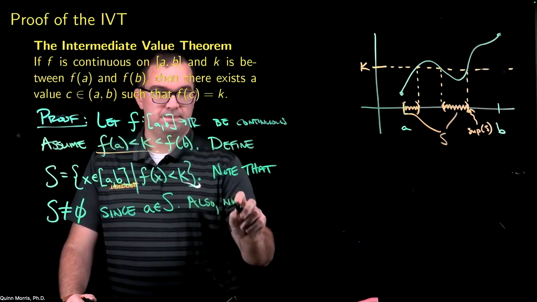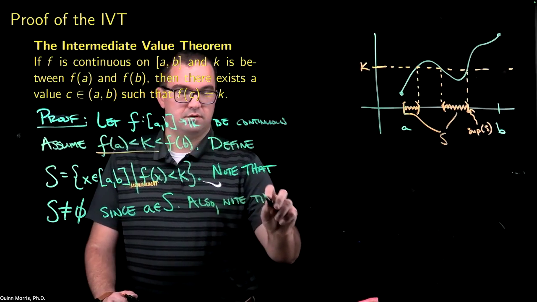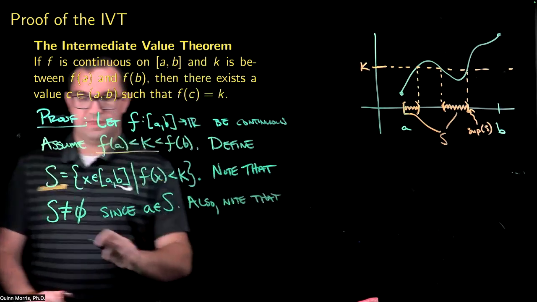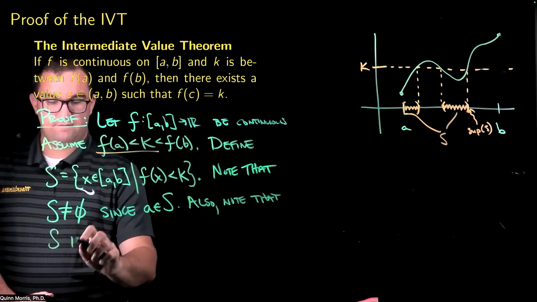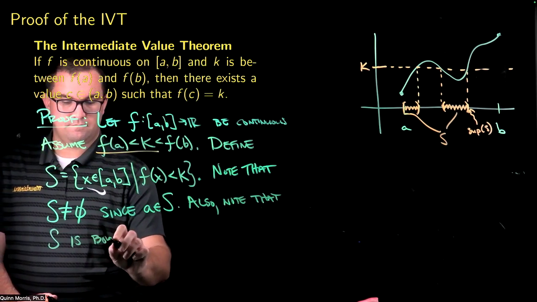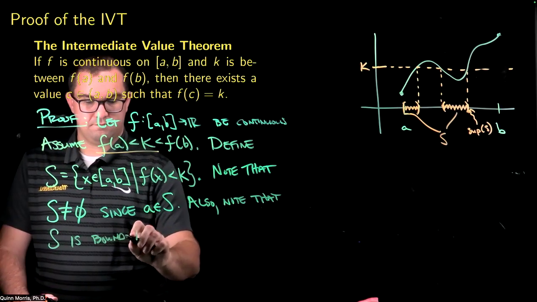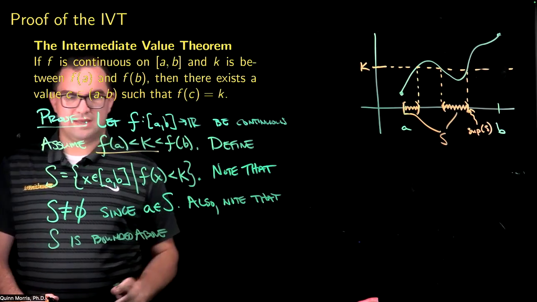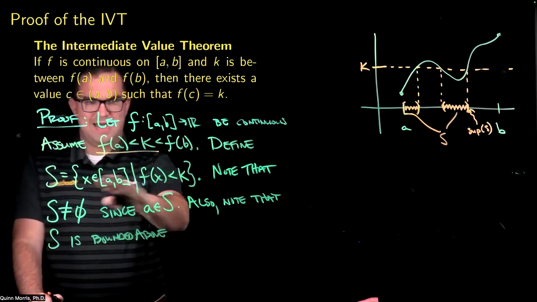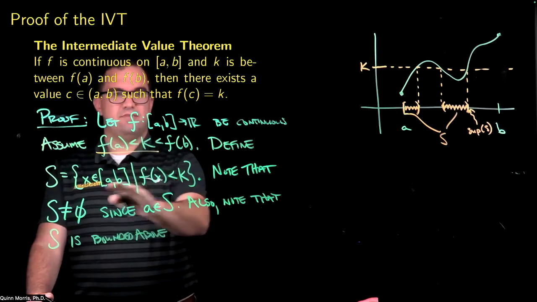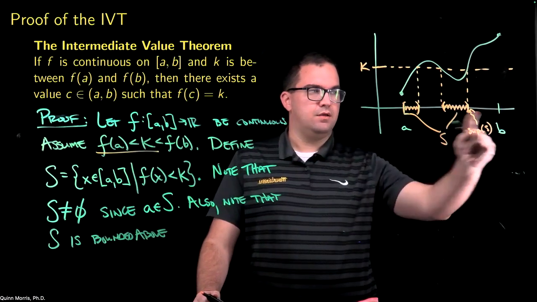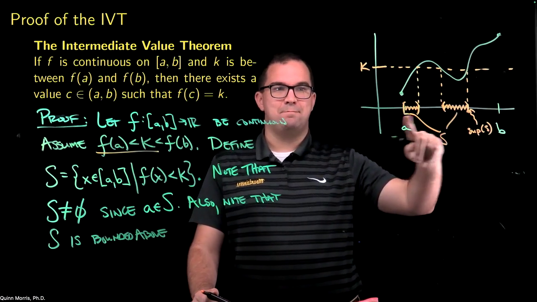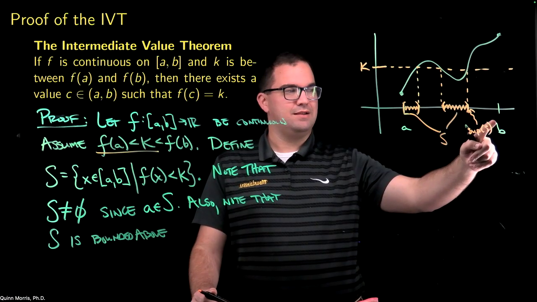Also, note that S is bounded above. And you look at your set S, well, okay, my set S is a subset of my domain, right? My domain is a closed and bounded interval, right?